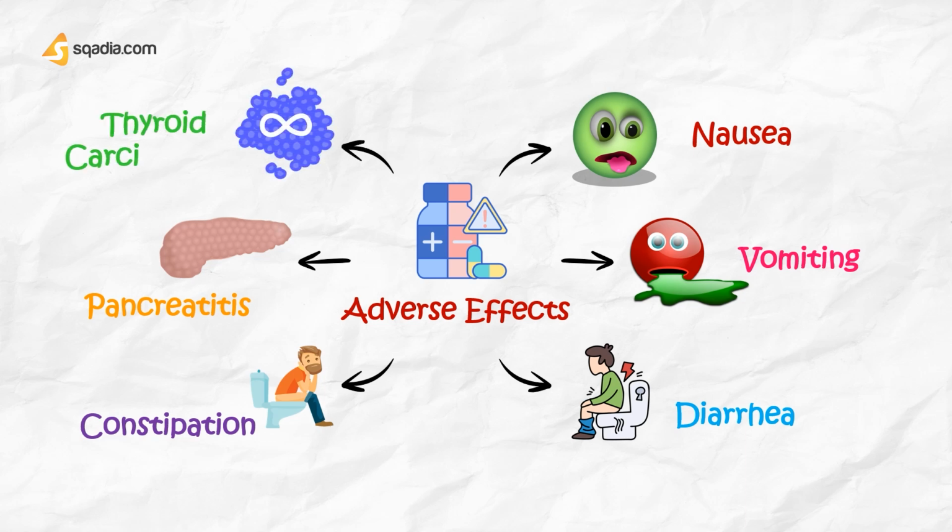Liraglutide causes thyroid C-cell tumors in rodents. However, it is unknown if it causes these tumors or thyroid carcinoma in humans.